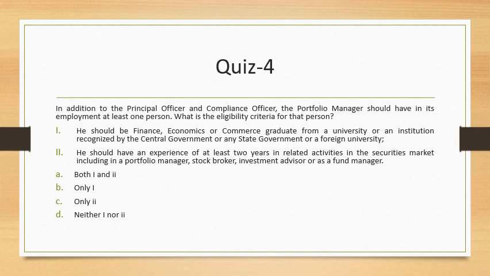So since the first option is not correct, we will only go with C, which is only statement 2 is correct. So he should have an experience of at least 2 years, but he can be a general graduate, need not be specifically a finance, economics, or commerce graduate. I hope I could clarify this point. So the option would be C here, which is nothing but statement 2.